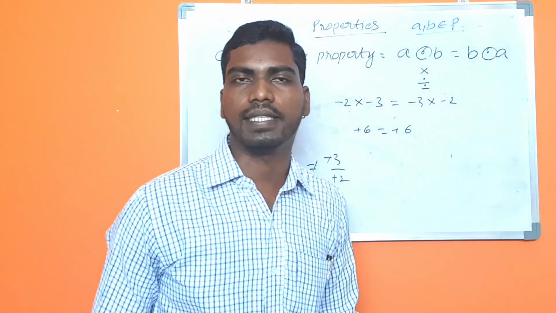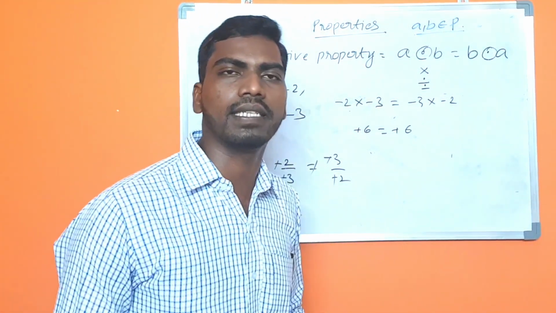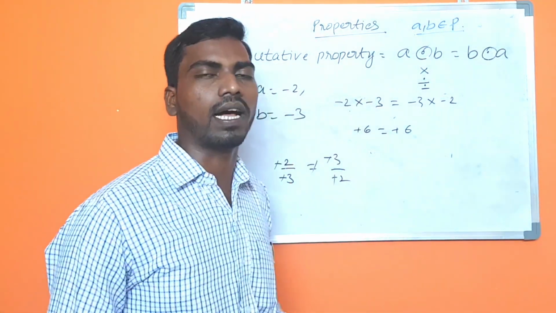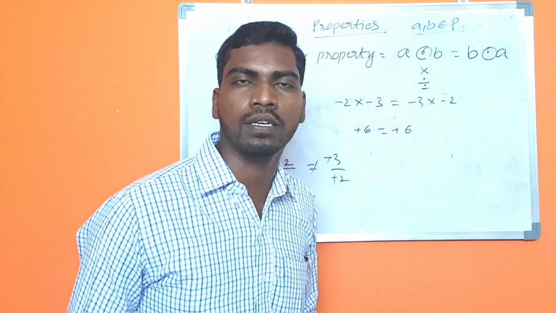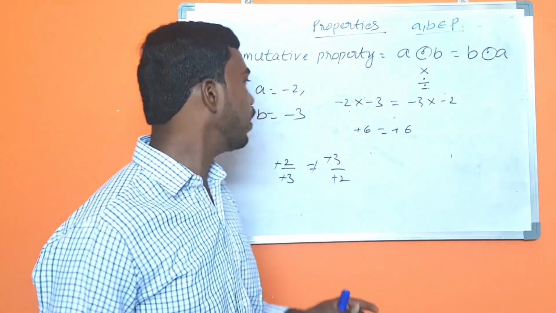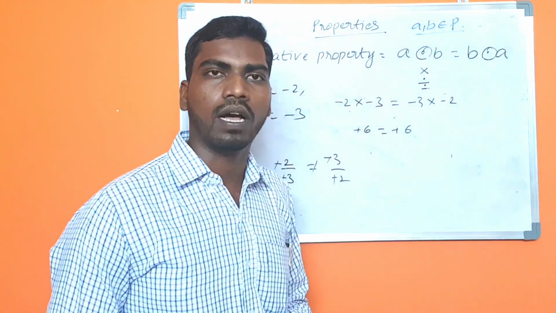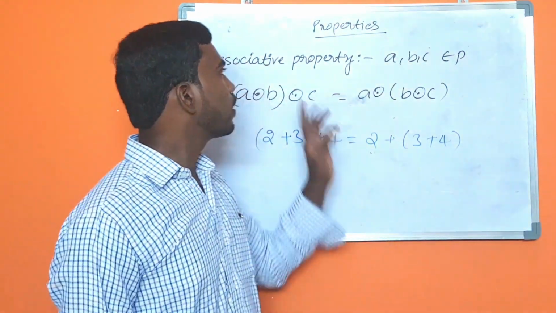So now we can say that in the integers, commutative property is not followed under the division operation. So we are clear about commutative property. Are you clear? Yes. Associative property.